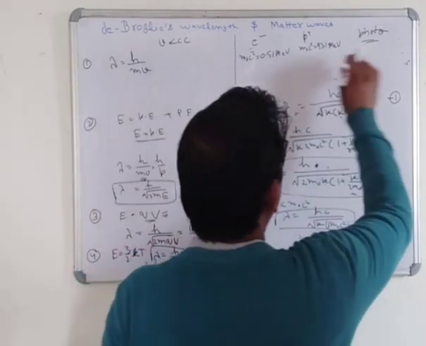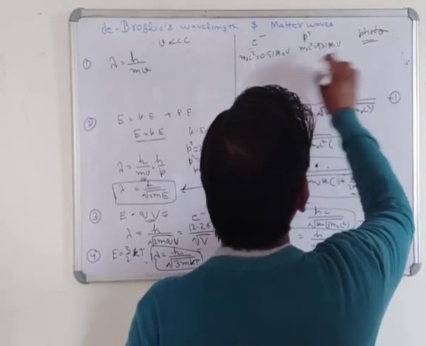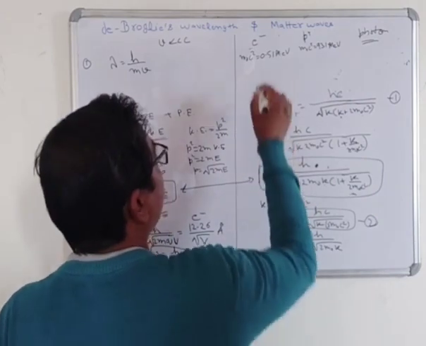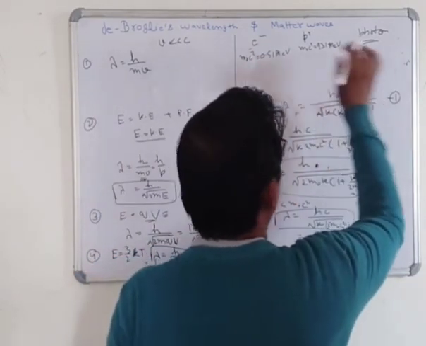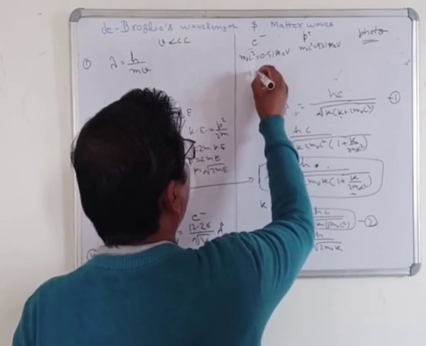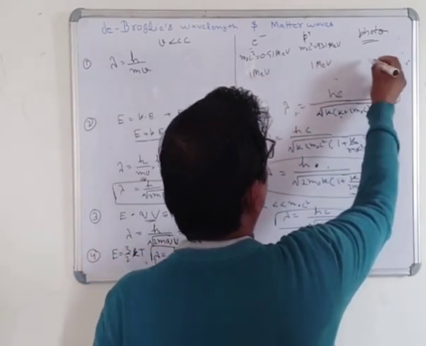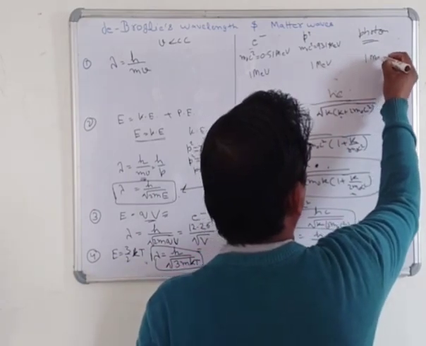Now suppose that the energy is equal in all three particles, 1 MeV here, 1 MeV here, and also 1 MeV here.